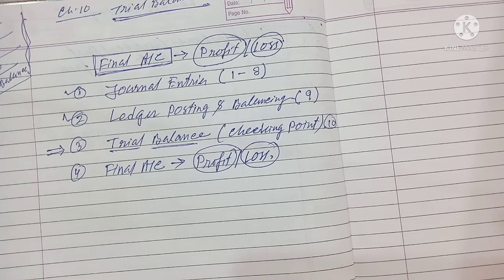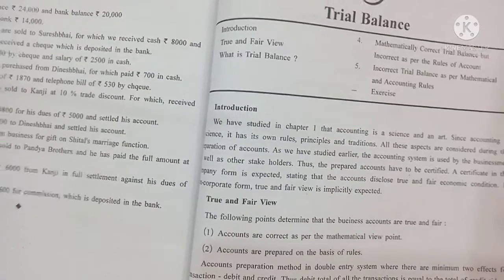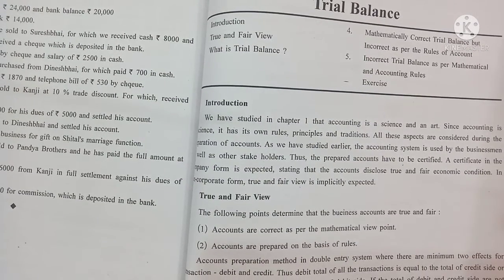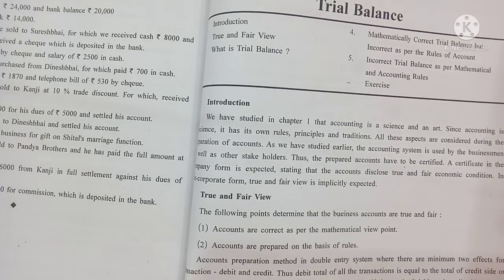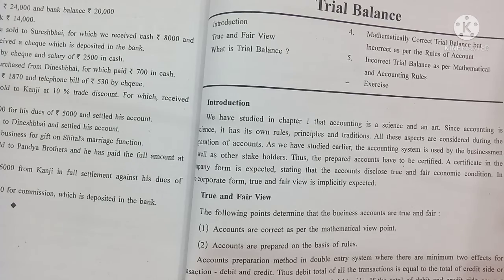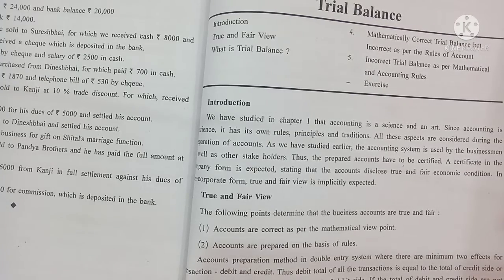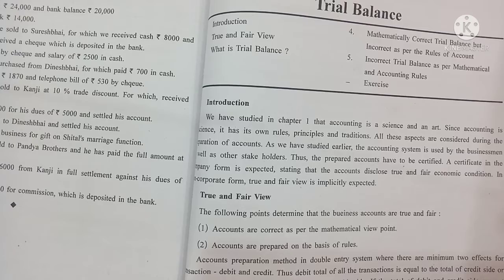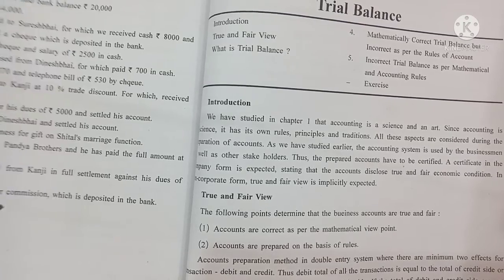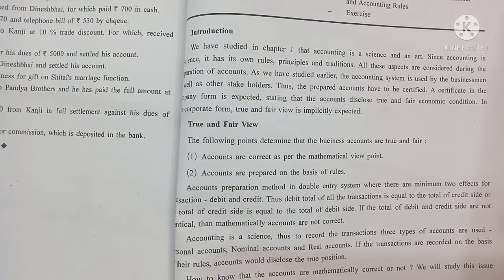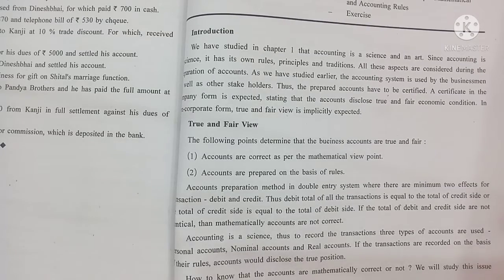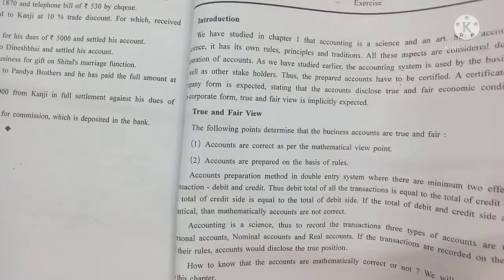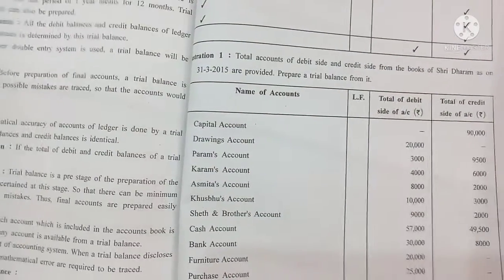So from each ledger you got the balance. You might have seen that it may be a debit balance or a credit balance. But for some of the accounts or ledgers you may not get a balance, where both the debit side as well as the credit side are equal. There you do not get a balance. That is called a square up account. To do the trial balance, we will not take such accounts. To do the trial balance, there are two methods.